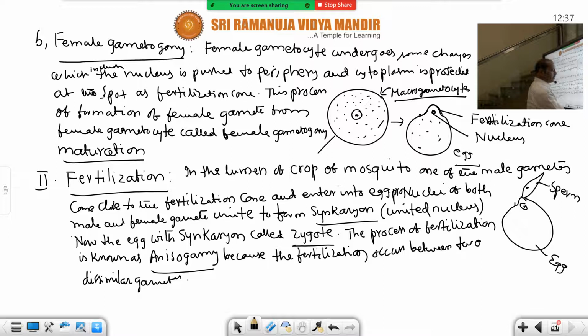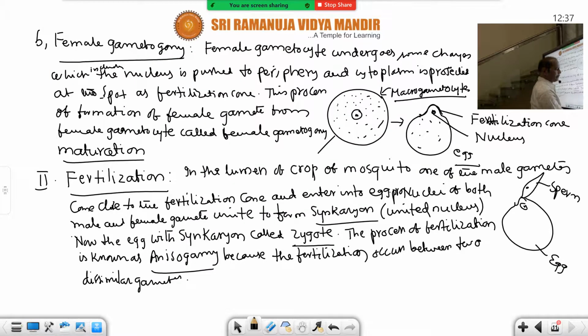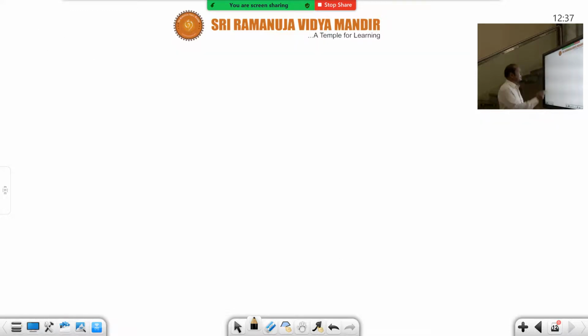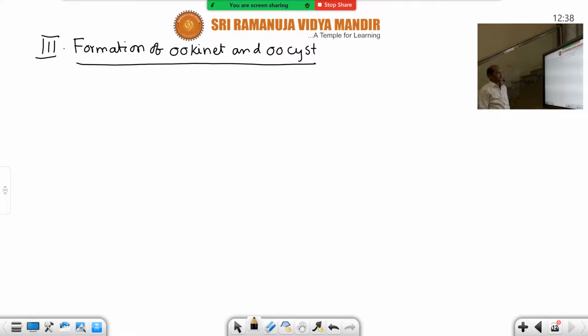And the third event is formation of ookinete and oocyst. These spellings, carefully note down. Ookinete, very nice term, and oocyst. These are the next stages. These are nothing but zygotes, but some changes occur. Formation of ookinete and oocyst.